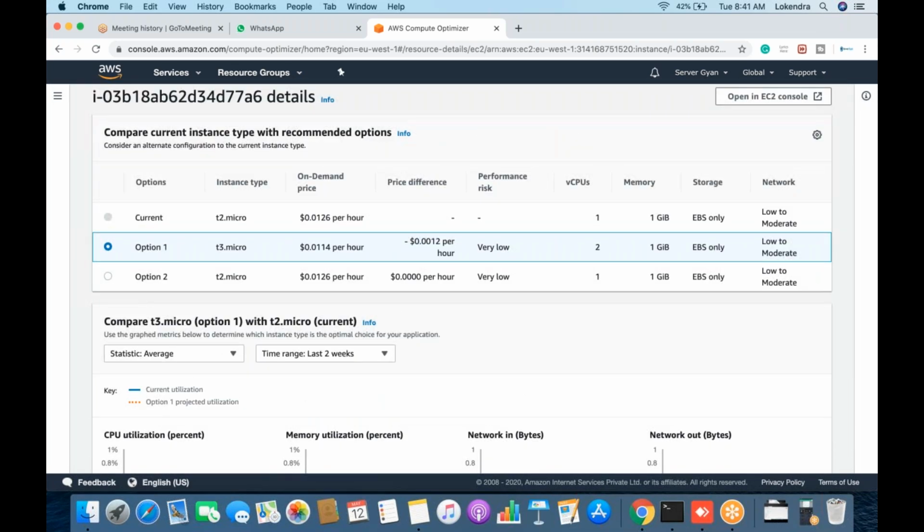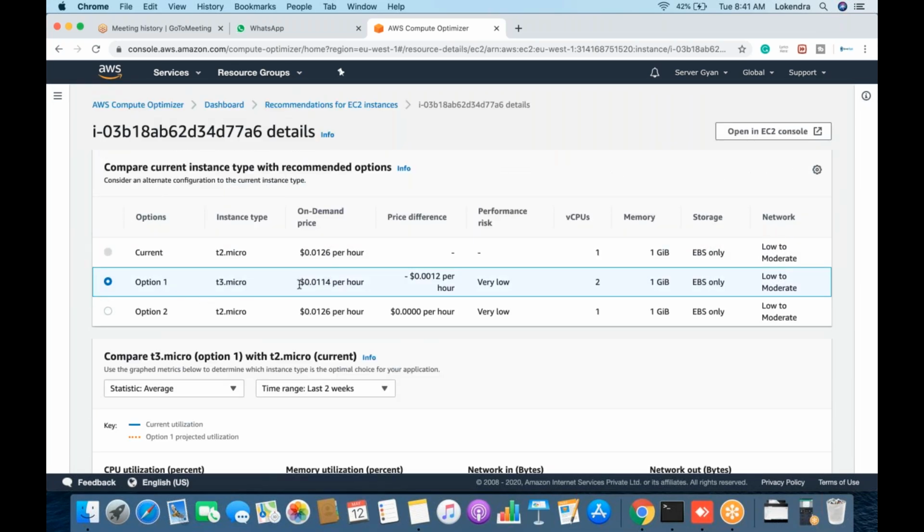Fine. So it will not only suggest the appropriate size, it will also show the charges difference. Currently I'm running T2 micro, but it is suggesting me to run T3 micro. Current is T2 micro, and option 1 is T3 micro, where there will be a difference in price. It means this will be less than that.